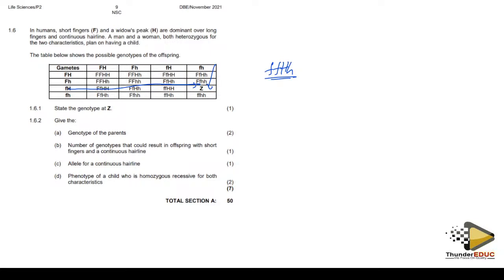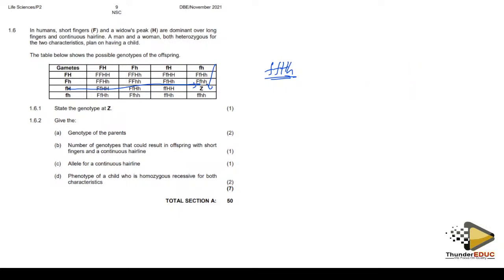The allele of one gene does not influence the allele of the other gene, meaning that if you have a big head, that is not connected to why you have small eyes. So the gene for the big head does not influence the type of eyes you are having. They are totally different. That's why I didn't start with the capital letter. But if it is the same gene, H and H, then I cannot start with a small letter. I have to start with the capital letter. Yes. Okay, now let's go to our question.